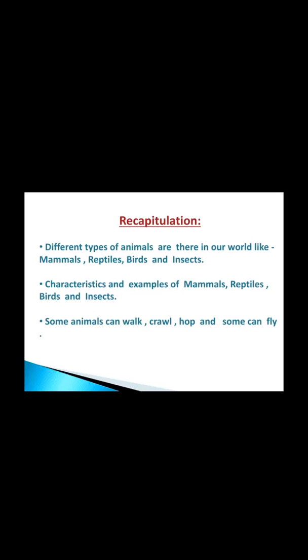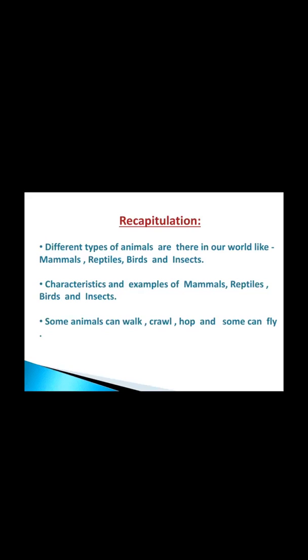Next, move on to the characteristics of birds. Their body is covered with feathers. They have a beak. They lay eggs. You can see so many examples of birds like crow, sparrow, peacock, etc. Now I will explain the characteristics of reptiles.